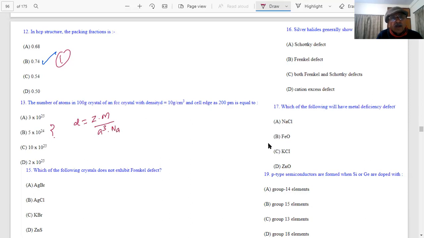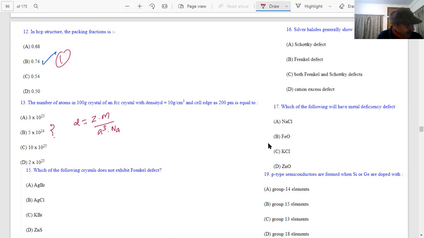Sir, we have to calculate the number of atoms. So first the mass is already given, 100 gram. 100 gram is given, students, here. So the formula, sir: number of atoms would be given mass upon molar mass into Na. So there is some error in here, students. That's why I'm saying there is some error.